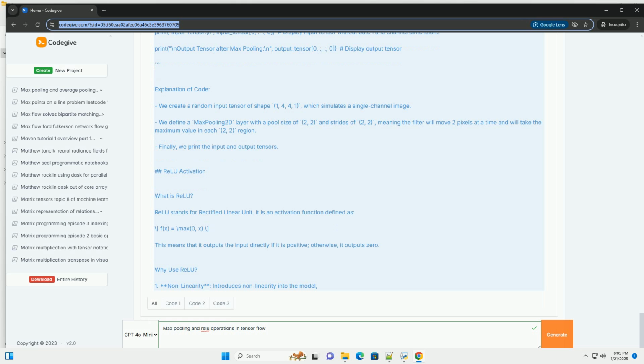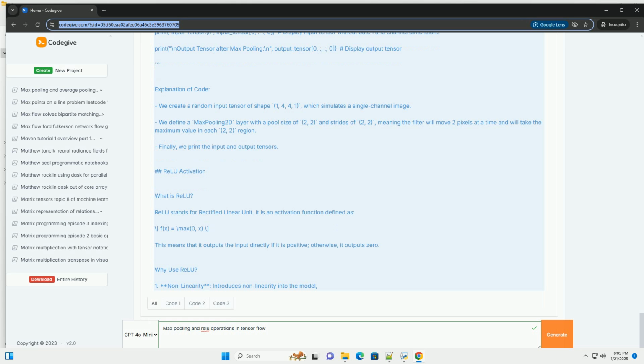ReLU in TensorFlow. You can apply ReLU using tf.keras.layers.ReLU. Example code. Explanation of code. We create a random input tensor of shape 1, 4, 4, 1, with values centered around 0, which allows us to see the effect of ReLU. We define a ReLU layer and apply it to the input tensor. Finally, we print the input and output tensors.